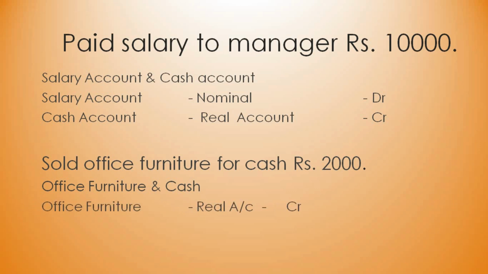So office furniture is a real account. So real account rule, debit what comes in, credit what goes out. So office furniture goes outside. So you're putting on the credit side. It has been sold. It is going outside. So that's why it is on the credit side. And cash is a real account. When you're selling, you get money. You receive money. That's why it has been entered on the debit side.